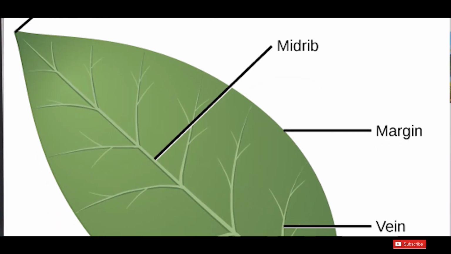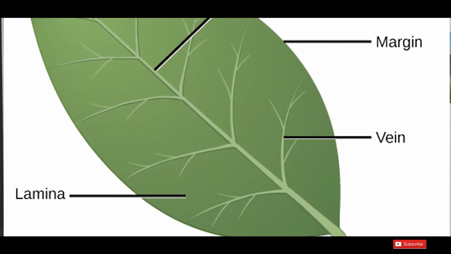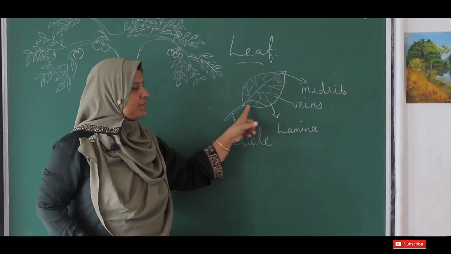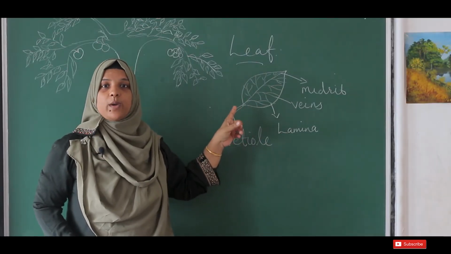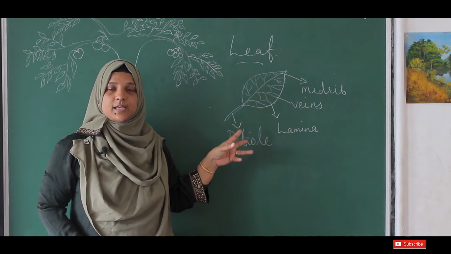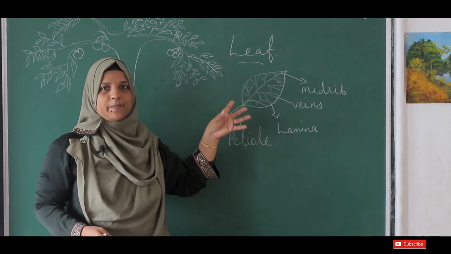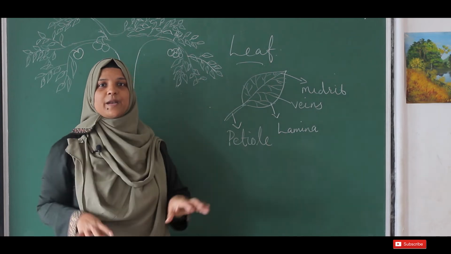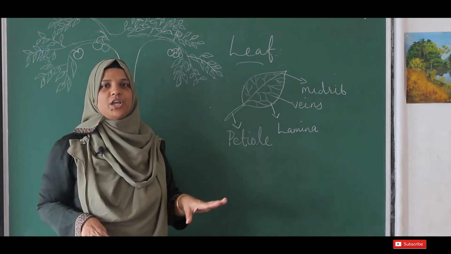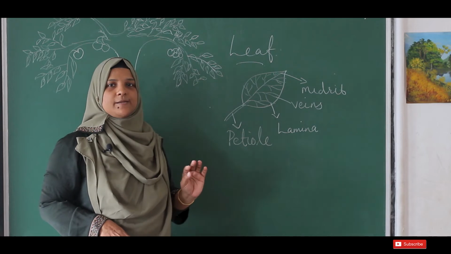It has a petiole, it has a lamina and it has a midrib, and from the midrib it has many branches called veins. What is the purpose of these veins and midrib? They carry the leaf's materials to all parts of the plant, and a broad shape is given to the leaf by these veins.